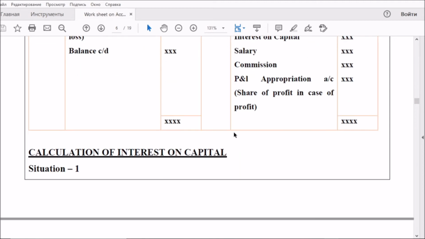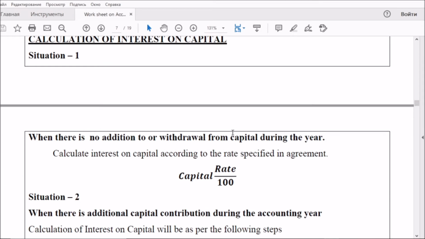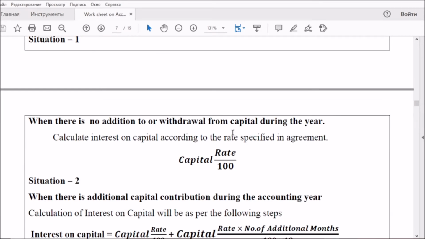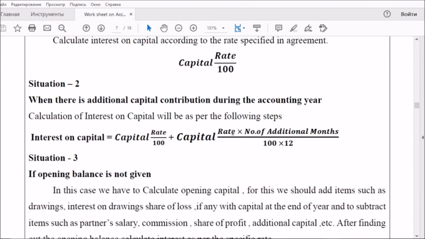So remember the preparation of partner's capital account. Calculation of interest on capital, basic formula you can use: capital into rate by 100. When there is an additional capital, you have to calculate the amount of interest on capital separately for the additional capital introduced, based on the number of additional months for which the interest on capital is to be paid.